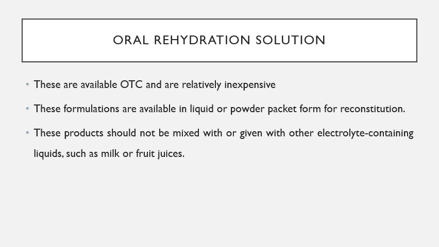These do not require any kind of prescription for their purchase, and they are relatively inexpensive products. The formulations are available in liquid form or in powder form, and that powder is required to be reconstituted. Purified water is required to be added to that powder, and then the formulation is taken by mouth.